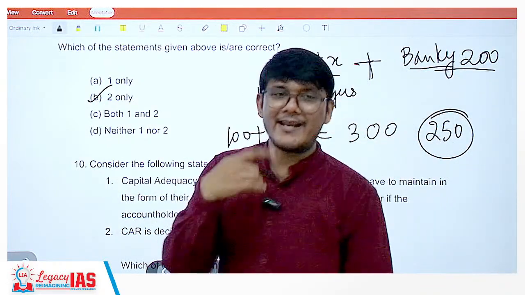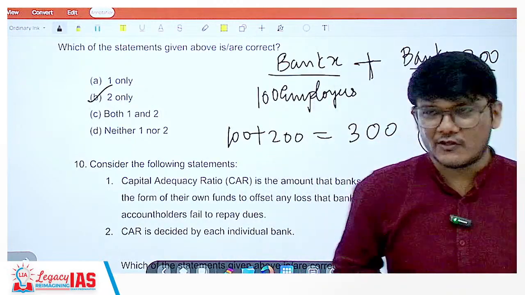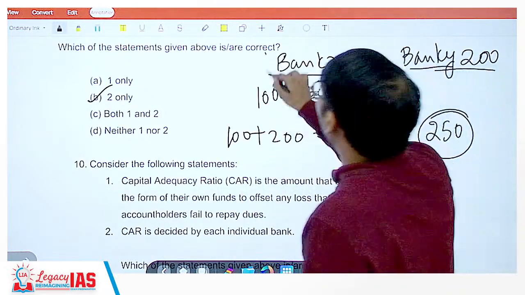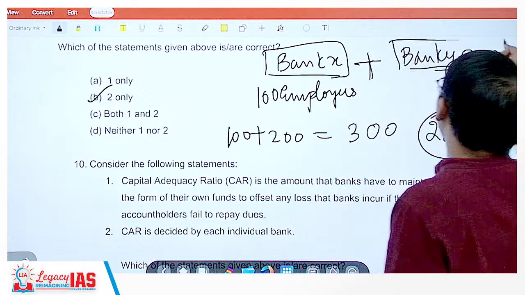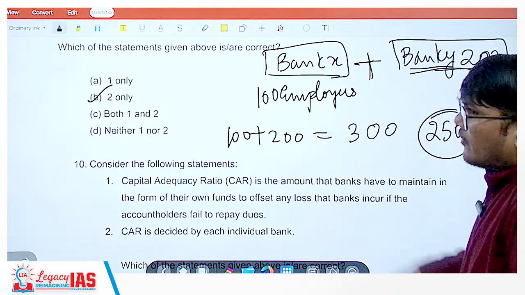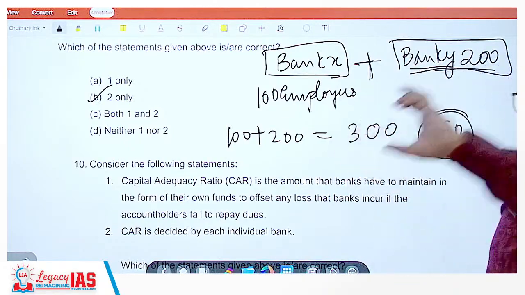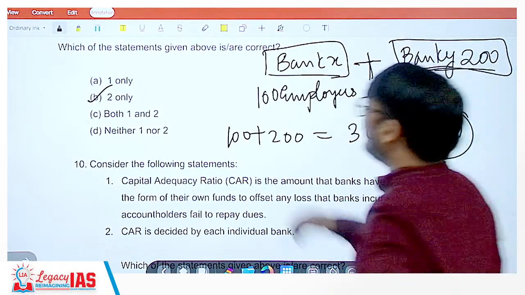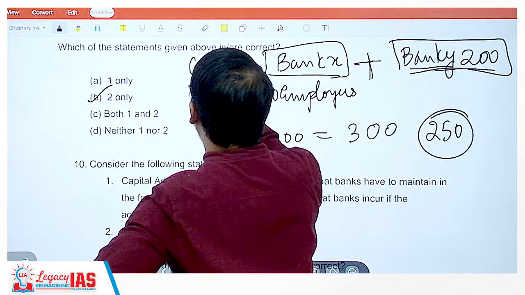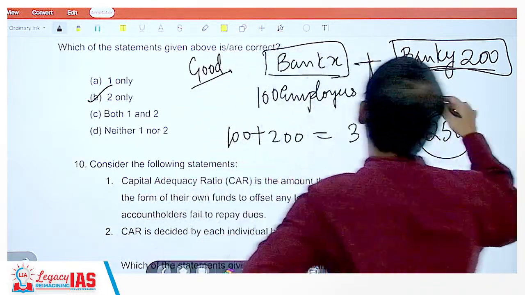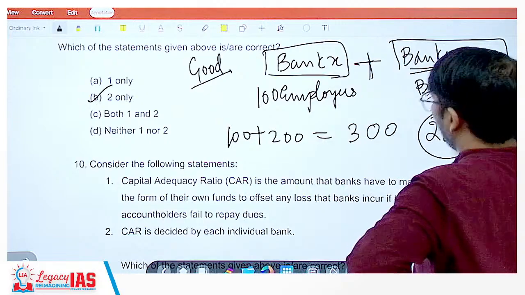However, there is a negative side to this. If this bank is doing good and this bank is doing bad, we would want the good bank's effect to come on the bad bank. Not bad bank is another concept. So we want the bank that is doing good to positively affect the bank that is doing bad, correct?